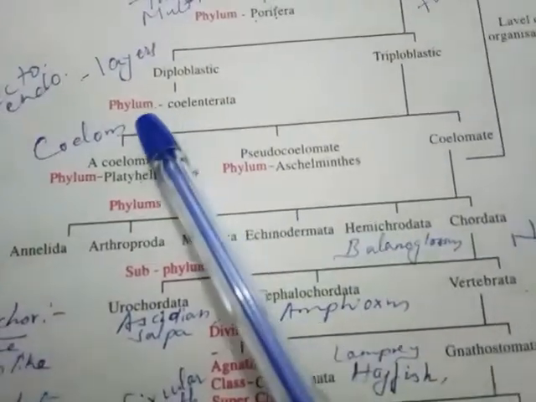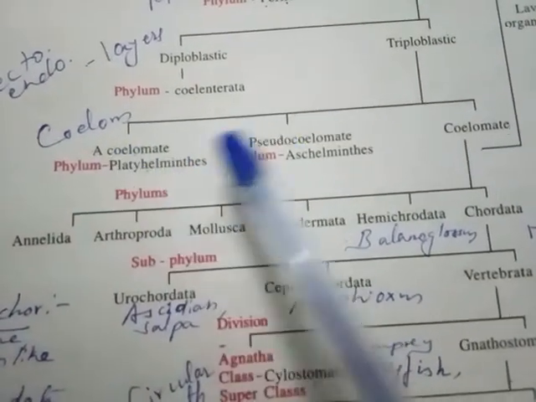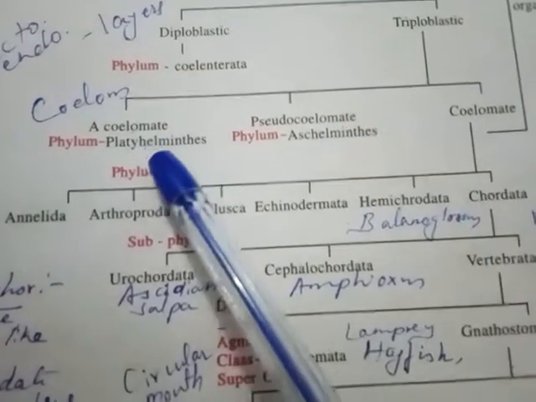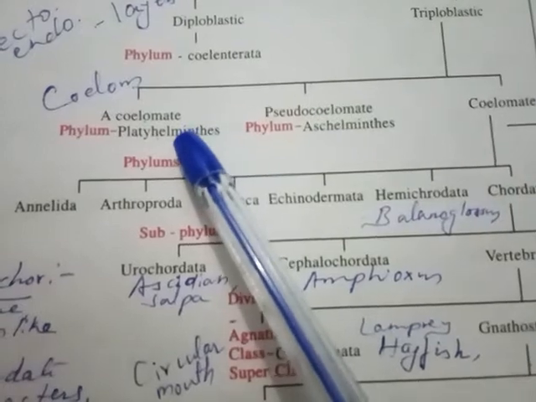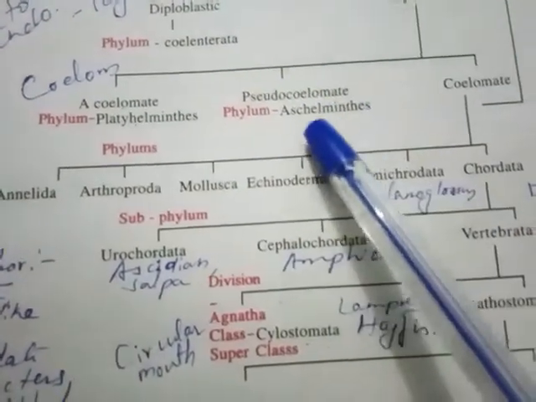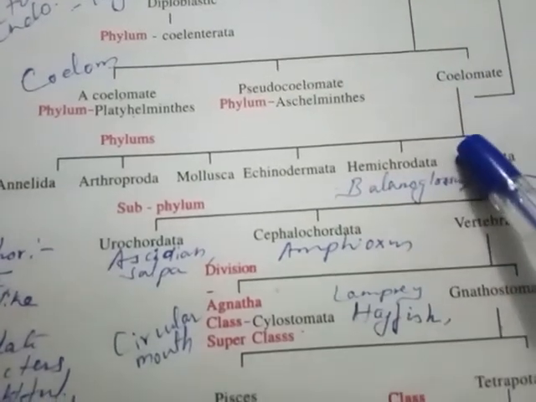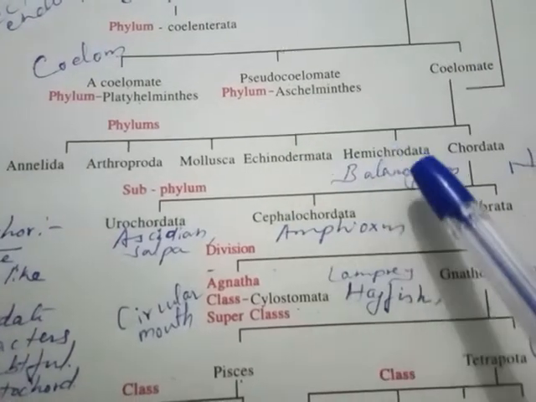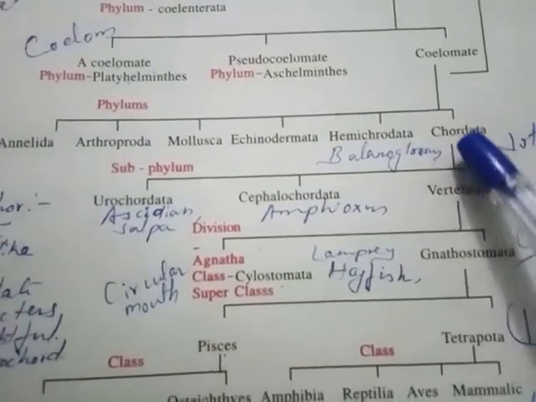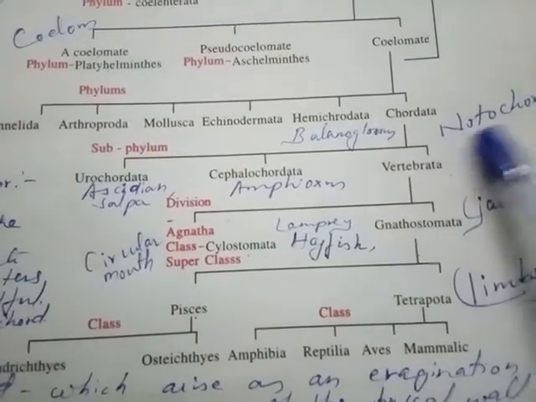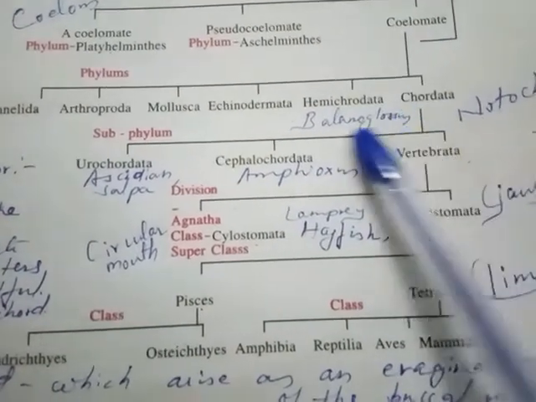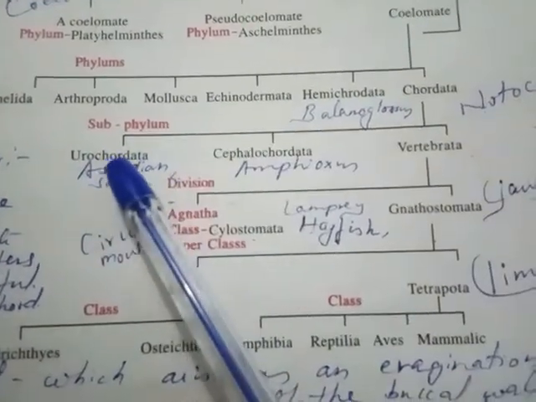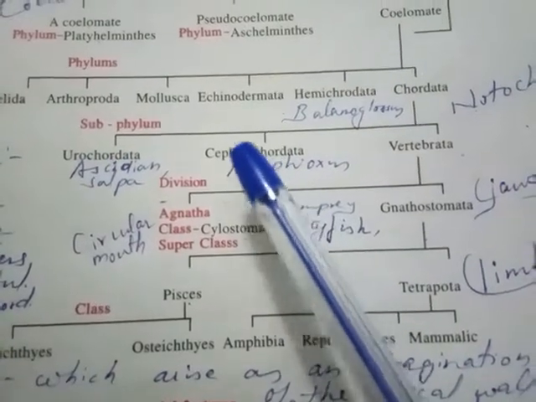Triploblastic animals are classified into three, acoelomate, pseudocoelomate and coelomate, depending upon whether the cavity is present or not. Examples: acoelomate, Platyhelminthes, flatworms; pseudocoelomate, Aschelminthes, roundworms. Coelomates are again divided into Annelida, Arthropoda, Mollusca, Echinodermata, Hemichordata and Chordata. Chordata, depending upon the presence or absence of notochord, is classified into urochordates, cephalochordates and vertebrata. In urochordates and cephalochordates, notochord will persist.